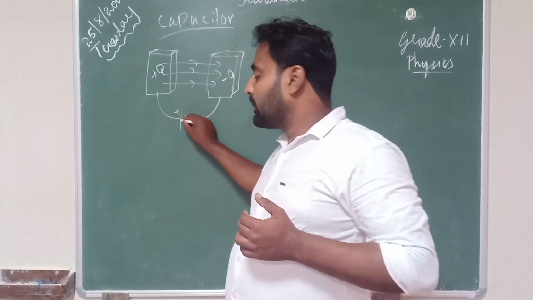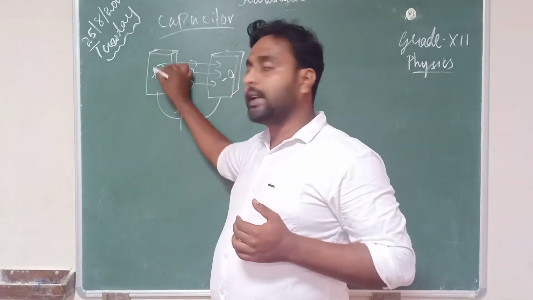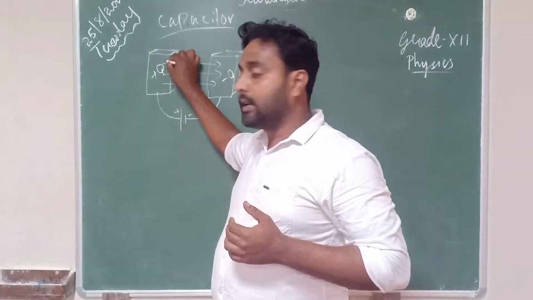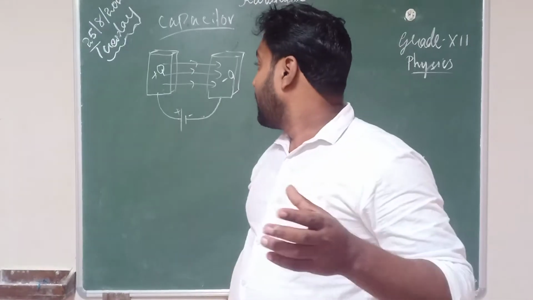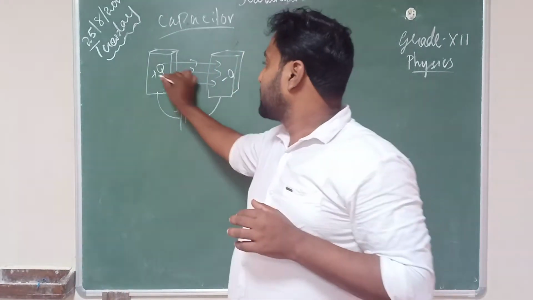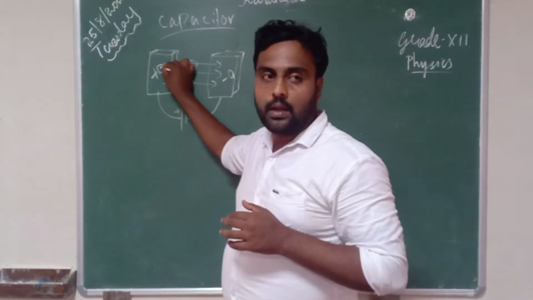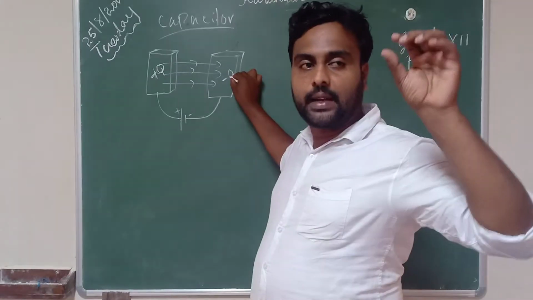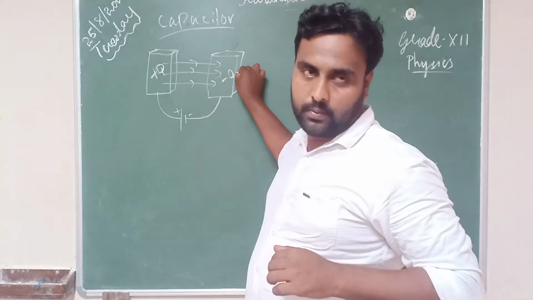The electrons from this battery terminal are transferring through this parallel plate capacitor, and one plate becomes positively charged, plus Q, and the other plate becomes negatively charged, minus Q.